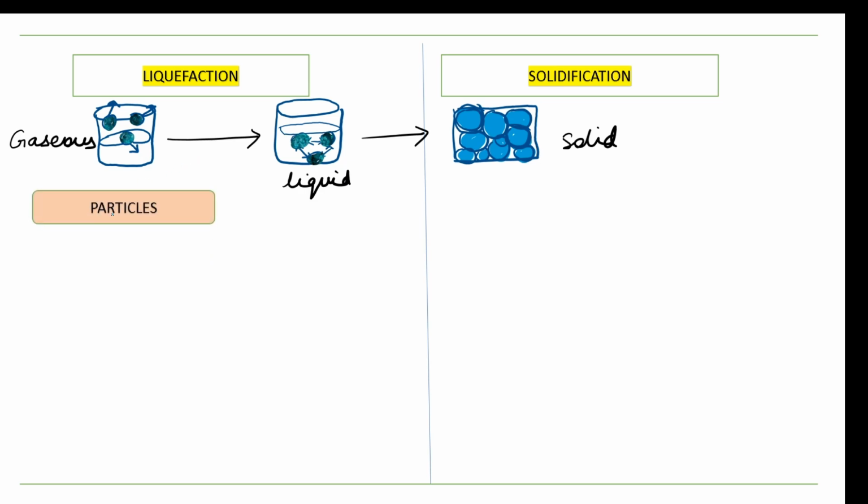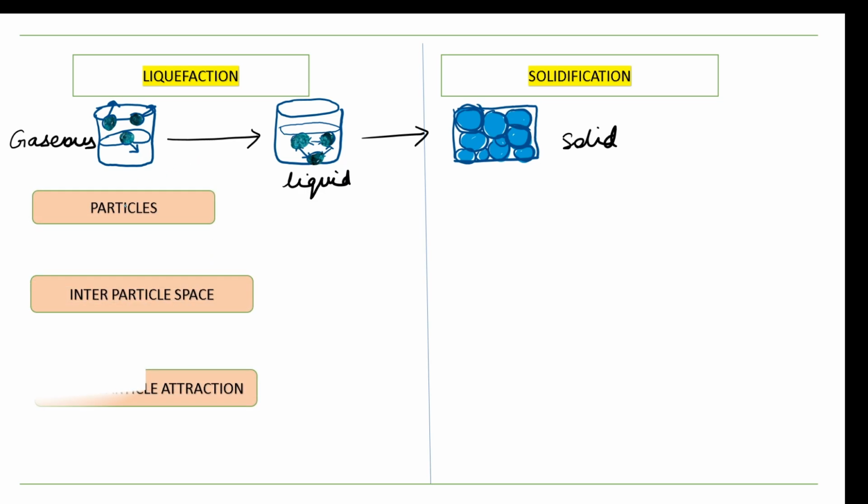Again, considering the three aspects, that is particles and interparticle space. Now think and tell me, in liquefaction, will the temperature increase or decrease? Now see here what is happening. Gas is changing into liquid state. So here the temperature is going to decrease, or the temperature will fall. And because the temperature will fall, the particles will lose energy. And when they are losing the energy, the potential energy will also be released as heat energy.